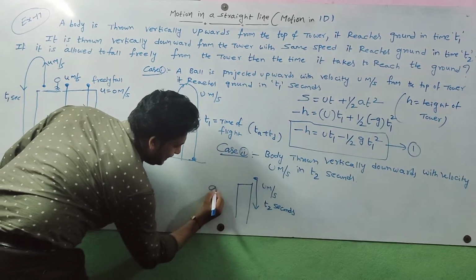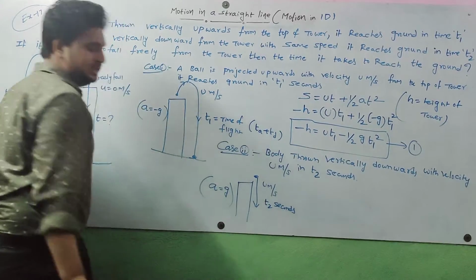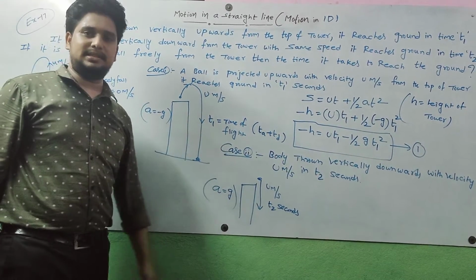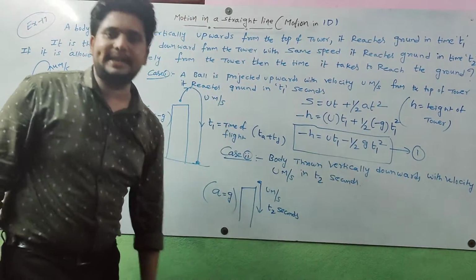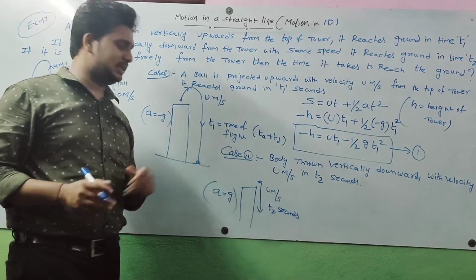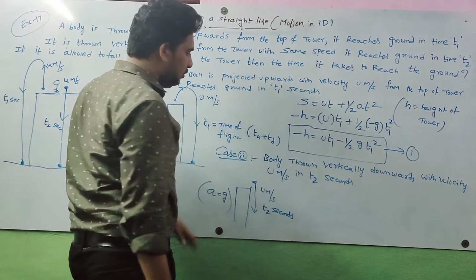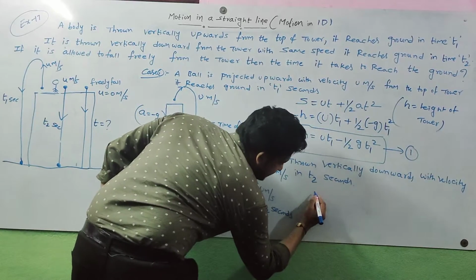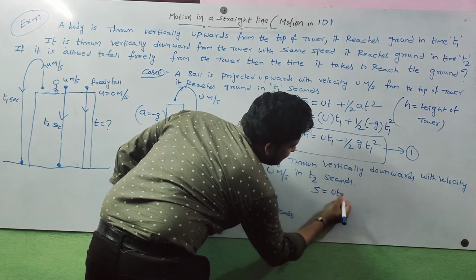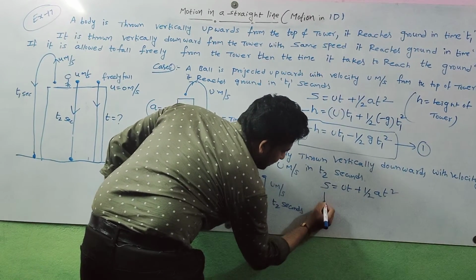And whenever a body moves downwards, acceleration we take as plus g, because the body moves in the downward direction and gravitational force is also acting downward. That's why A is equal to plus g we take. So now for this question, how do we find the distance? Distance S is equal to ut plus half at square. Here S is nothing but the height of tower.